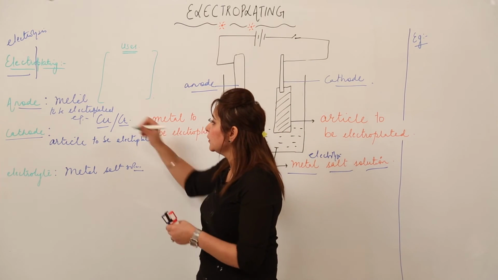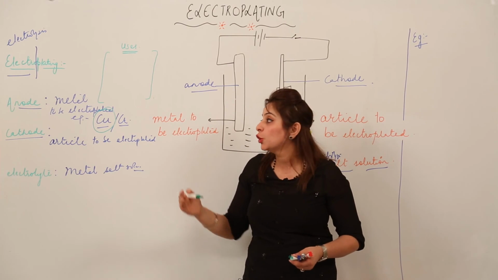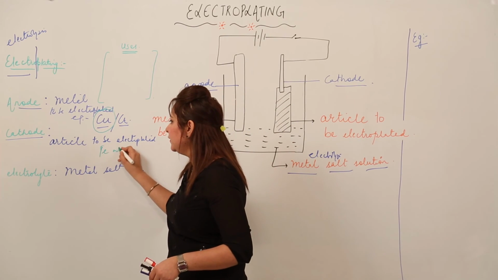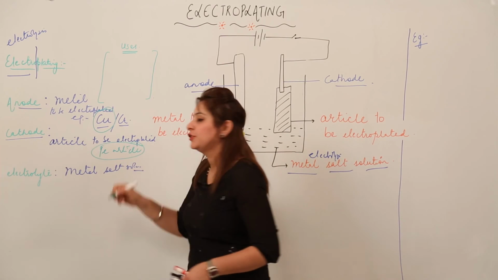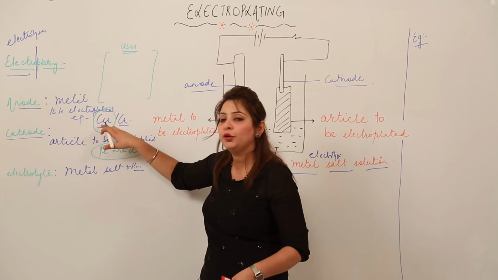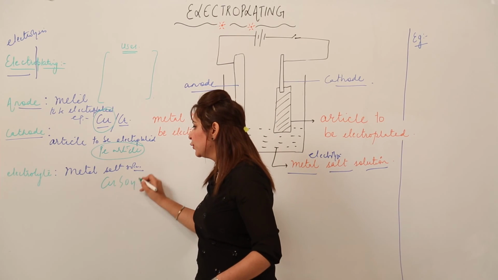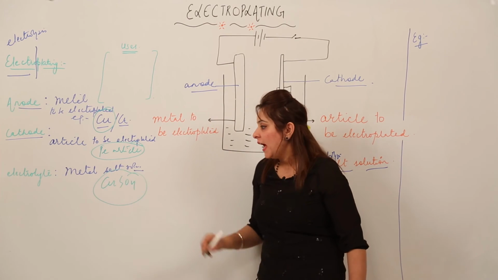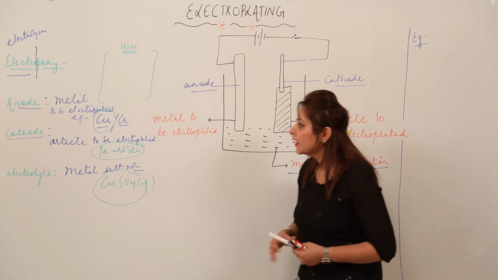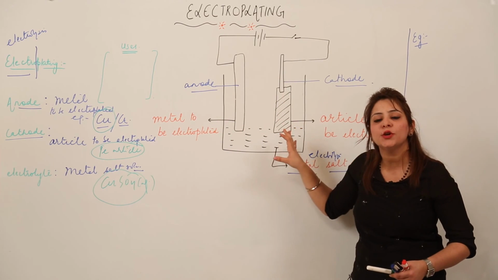So anode, suppose we will take of copper, like we wish to deposit copper on an iron article, right? So anode is made up of copper, and cathode obviously will be made up of the iron article which is to be electroplated. Again when we talk about the electrolyte, we know that we want to coat copper, so we need to have the copper salt solution. So let it be CuSO4, right? And CuSO4 is an aqueous solution, not a molten solution. So this is how we are taking anode, cathode and electrolyte for the case of iron, right?